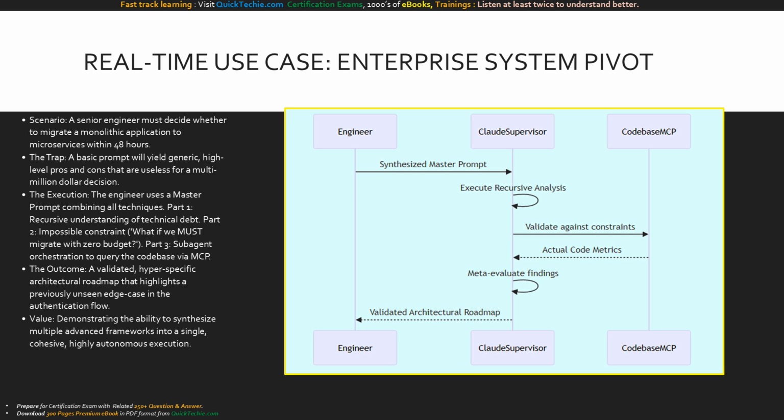Look at the sequence of this master execution. The engineer sends the synthesized master prompt to the Claude supervisor. The supervisor first executes internal recursive analysis. It then reaches out to the codebase MCP to validate its theories against real constraints. The MCP returns the metrics. The supervisor meta-evaluates those findings internally and finally returns a bulletproof, validated architectural roadmap to the engineer.